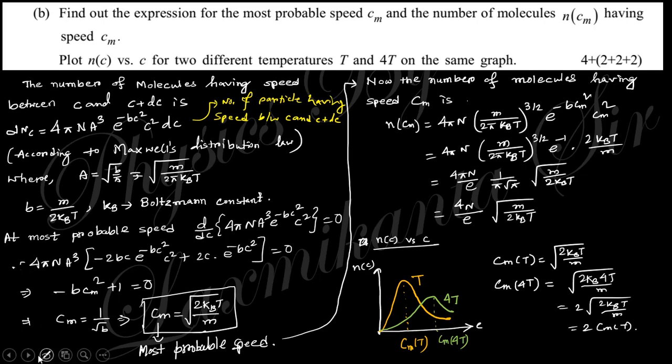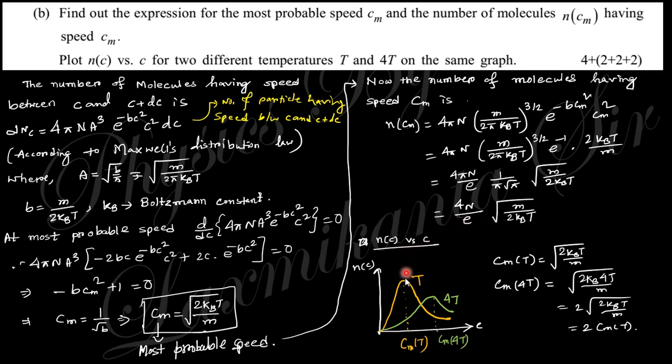This is the dNc. Okay, so this formula is 4 pi N A cube e to the power minus b c square dc, where A is root under b by pi and b is m by 2 kBT. Okay, so at the most probable velocity the first derivative of this expression will be 0. Taking the first derivative, we obtain Cm equal to root under 2 kBT by m, and for the number of molecules, if you just put c as Cm, you will obtain this expression.